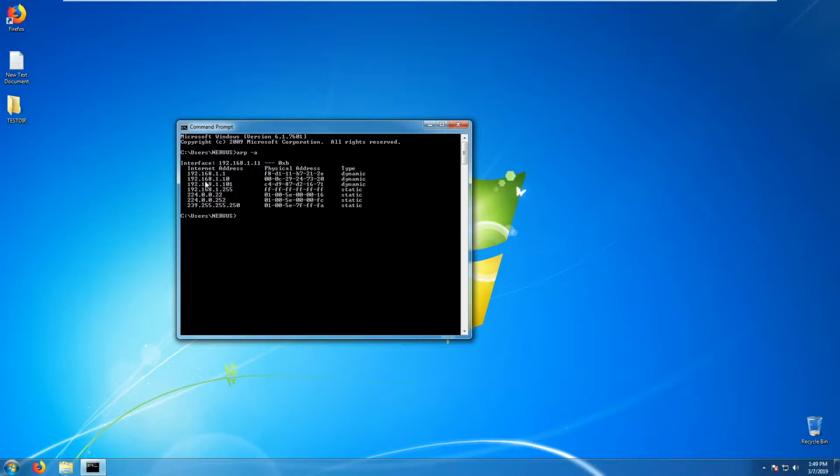There are other machines in my network, so these are they. One is 0.10, one is 0.101, and they have different MAC addresses. As you can see, every device has its own MAC address, and that's how the machines know each other, where they are, and how they send packets to the router. Using ARP requests, the router knows where to forward a packet when it comes from outside of the network.